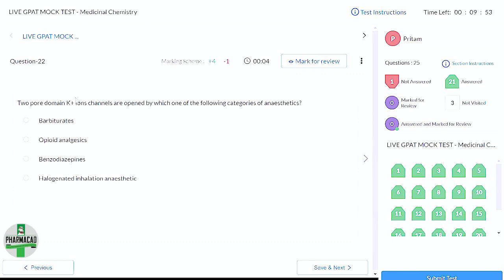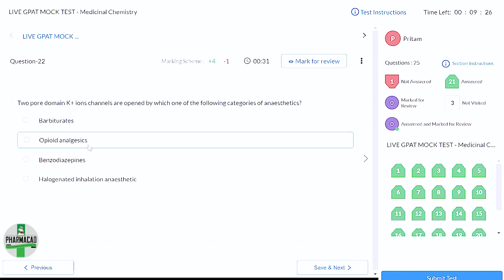Two-pore domain potassium channels are opened by which of the following categories of anesthetics? Now, if you know the mechanism, then you can write the answer. How do barbiturates act? What's the mechanism? They act on the chlorine channel. On the chlorine channel. Okay.